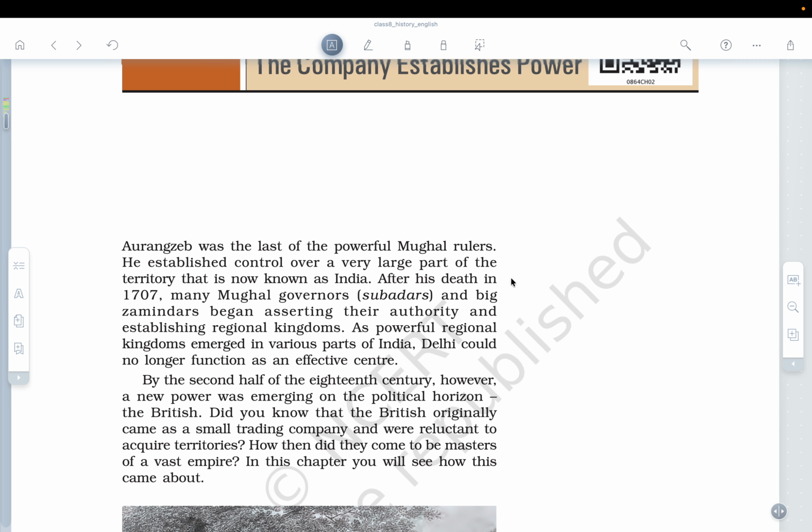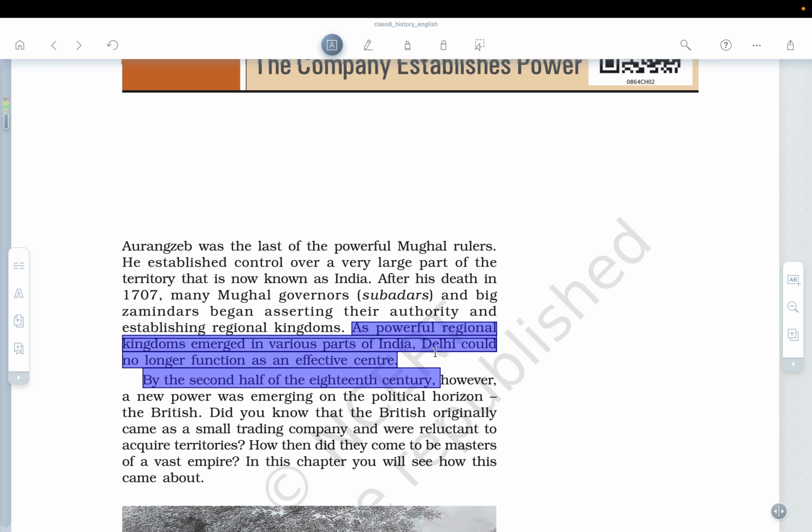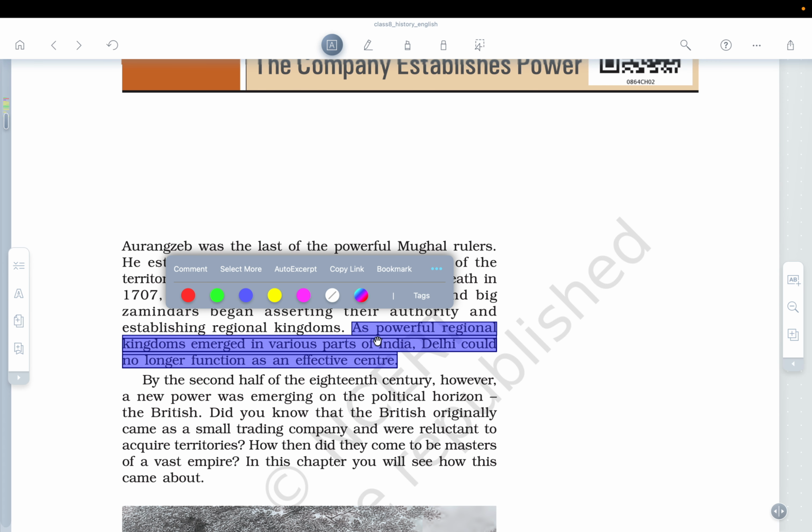So understand the fact that there were two things which were happening. On one hand, Aurangzeb, as the king, died. And at the same time, the regional powers started rising. So you can see that as powerful regional powers emerged in various parts of India, Delhi could no longer function as an effective center.